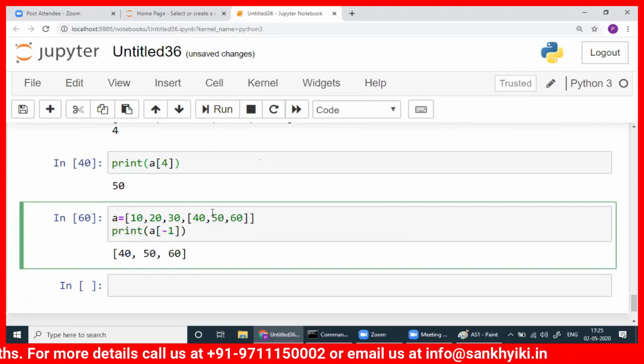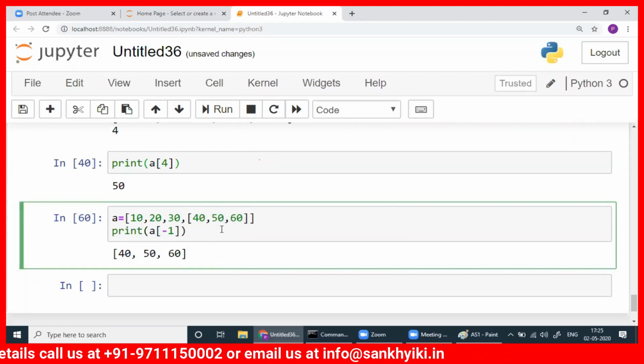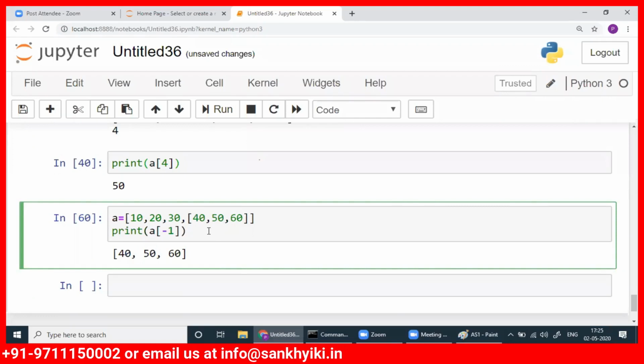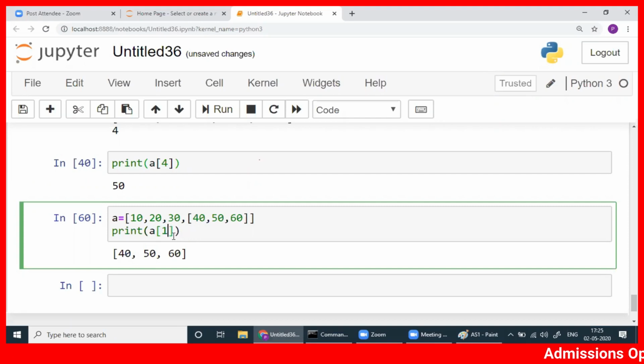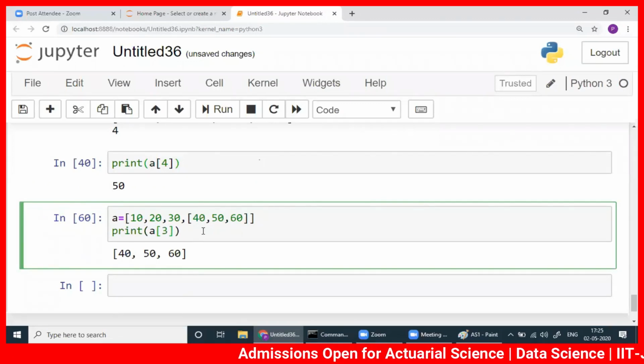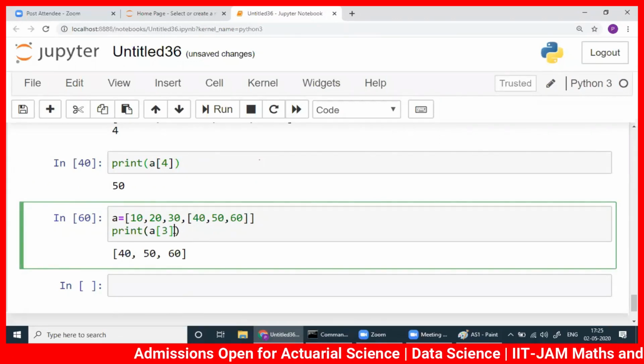Even here you can make another list, but I'm not making things complicated in the first class. Just remember. Now suppose you want to print only 40. I will write 0, 1, 2, 3 here, then I have to write another bracket.